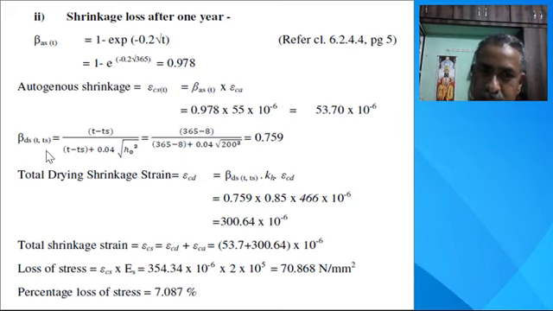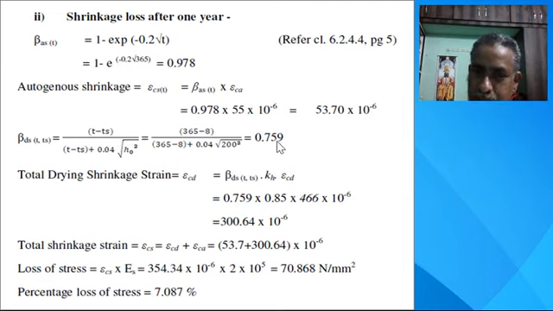Similarly, β_ds(t, ts). So t minus ts, where t, the total period, is 365, 1 year, and the prestressing starts at the age of 8 days. So (t − ts) divided by (t − ts) plus 0.04√h0, where h0 is the notional size. This will be 200.